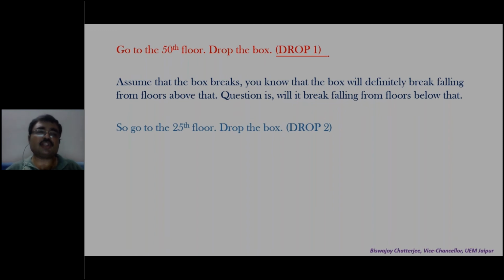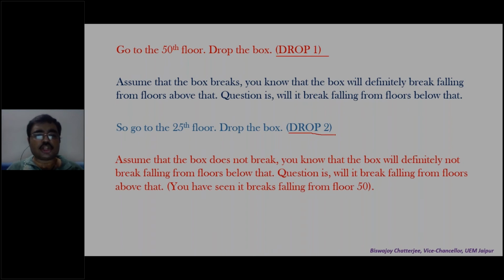See, 50 was halfway, 0 to 100. You know it can be 1, it can be 100. So you went midway, which is 50. Now you know the minimum lies between 0 to 50 because from the 50th floor it has broken. What do you do? Midway of that, go to the 25th floor, drop the box. That is your drop 2.